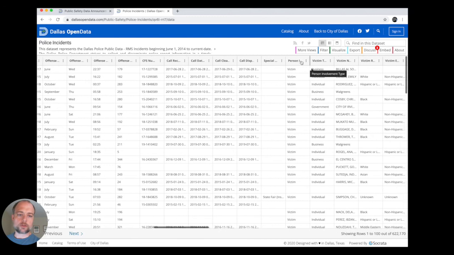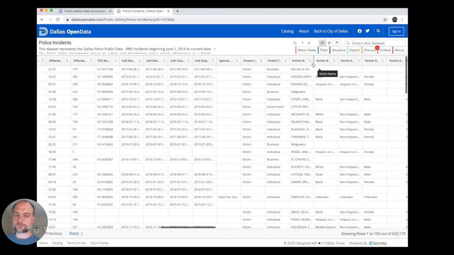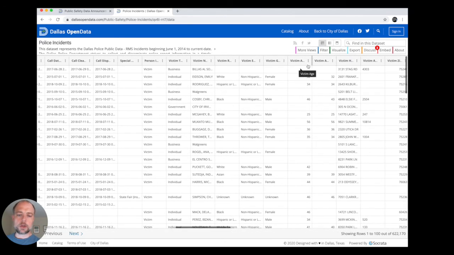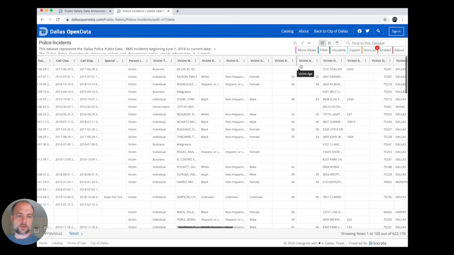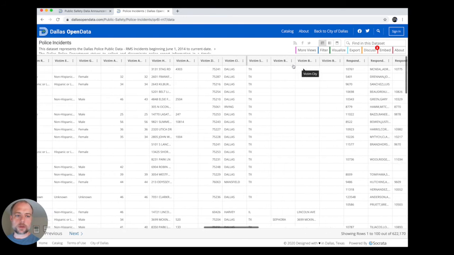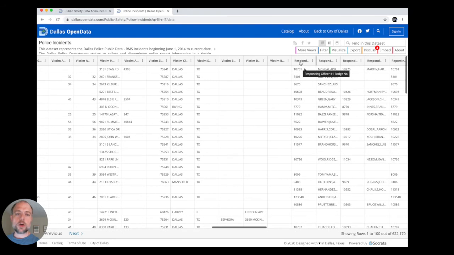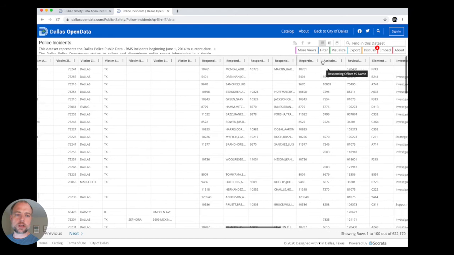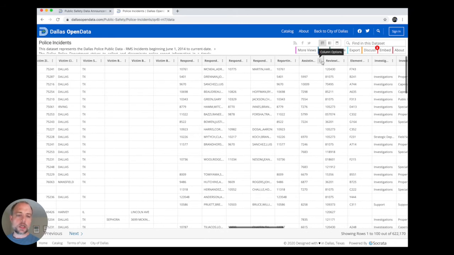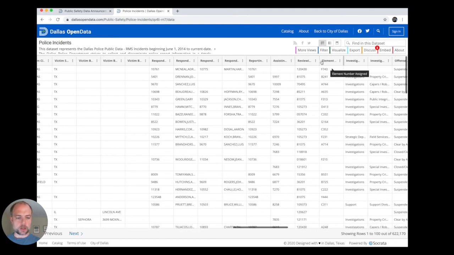And then there is a description of who's involved: the victim, demographics on the victim, the name, address, all those kinds of things about the victim themselves, and who the responding unit was. Now this has the badge numbers and then it has the officer's name. I'm going to point out this is the only data set where we see the badge numbers and the names linked together. The other data sets, as we'll see, have only the badge numbers. So this becomes an interesting data set for understanding which officer is responding to the crime and its progress.